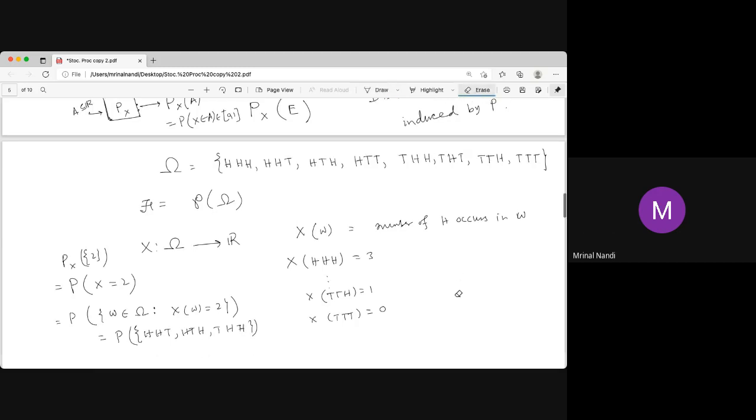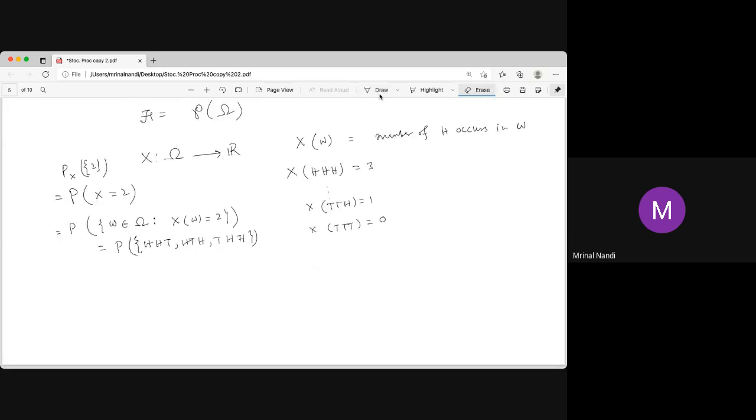Now what is the probability of this? If it is a fair coin, then it is 3 by 8.